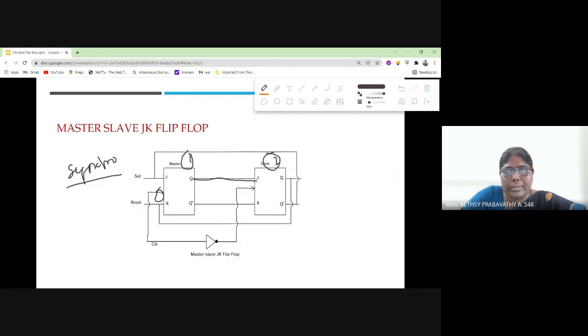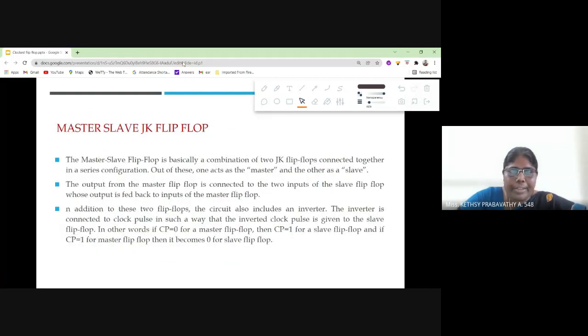If the clock pulse is 0, the master flip-flop works. In other words, when the clock pulse is 0, the master is enabled, and when the clock pulse is 1, the slave flip-flop.